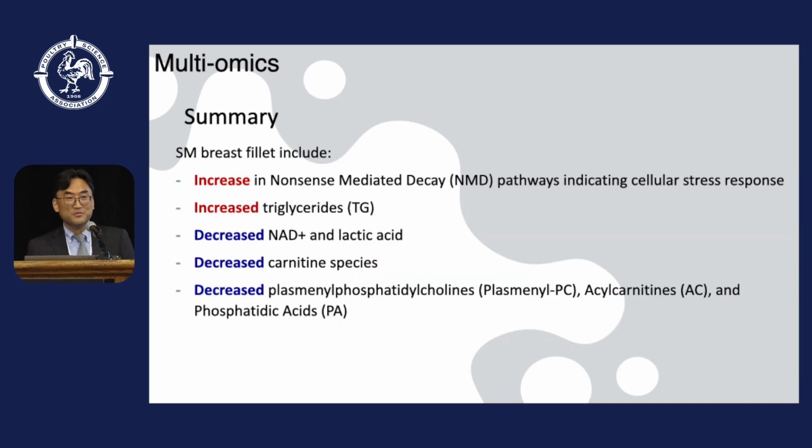So here is a quick summary of the multi-omics analysis. The multi-omics result showed that the spaghetti meat breast fillet includes an increased nonsense-mediated decay pathway, indicating cellular stress response, increased triglyceride contents, decreased NAD and lactic acid, decreased carnitine species, and decreased fatty acid contents.